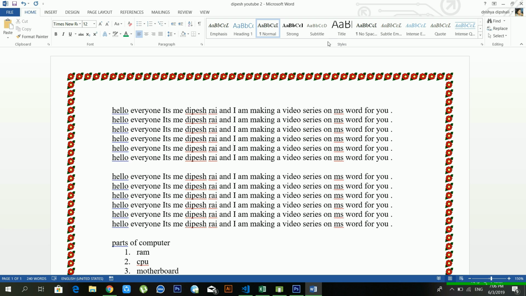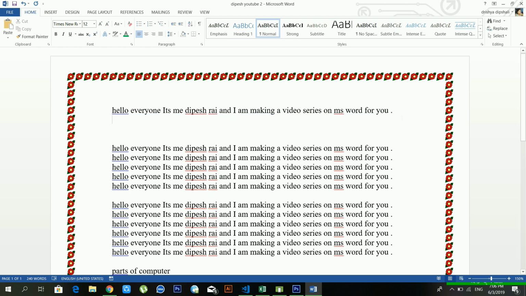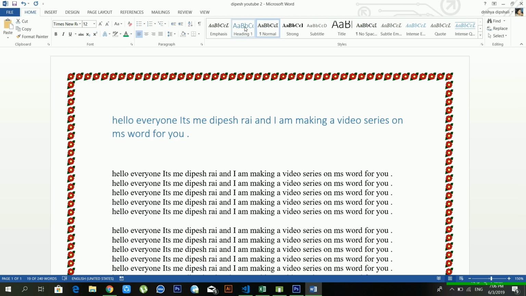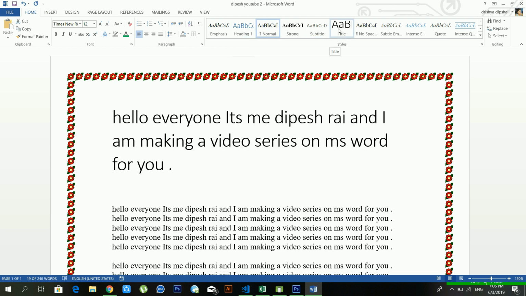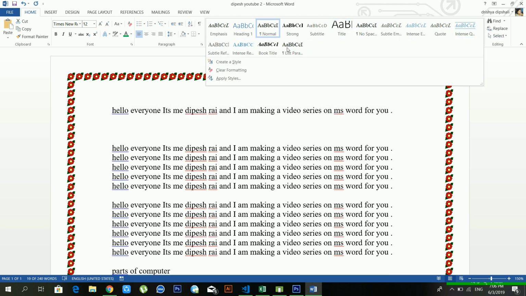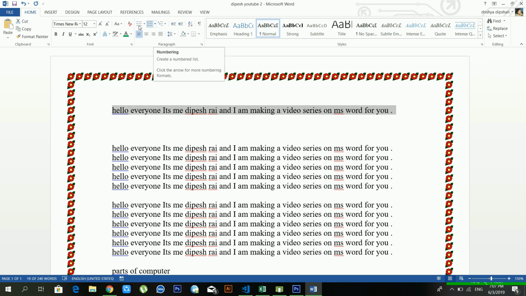There are lots of styles available, and now we are using the normal style, and each style has a unique look. So first of all you have to select the text. After this, if you make it Heading 1, see, it's giving a unique style, right? And if you choose Title, see, it's giving a unique style also, so you can also use it. And from here you can make your own style also, and you can clear formatting also. Before also we talked about clear formatting, right?